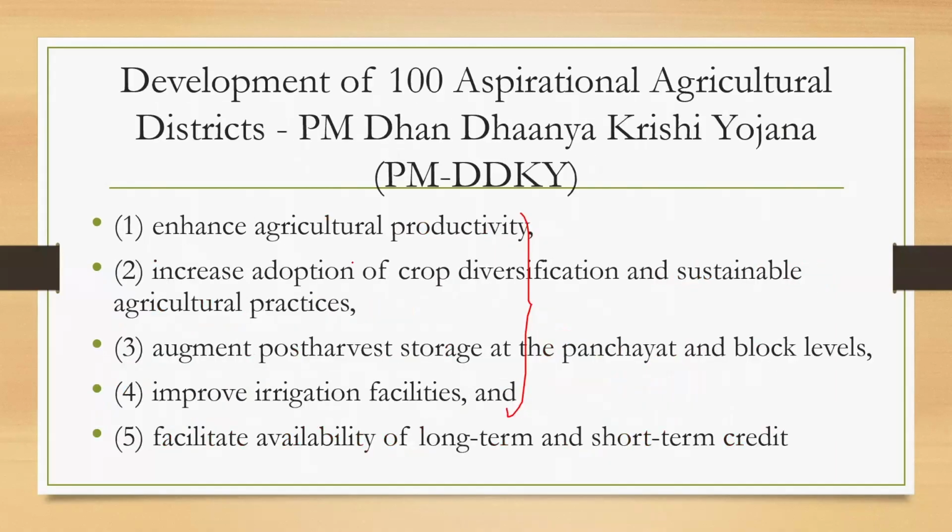Now coming to the same thing with Dhan Dhanya Krishi Yojana, again objectives they have given. Some unique objectives are also there, like credit also is part of it. Again, don't think that credit is not there, or irrigation is not there. Don't exclude yourself. Unless they give you something very narrow or extreme, or completely opposite, only then will you try to eliminate objectives. Else, mostly objectives will be plain.